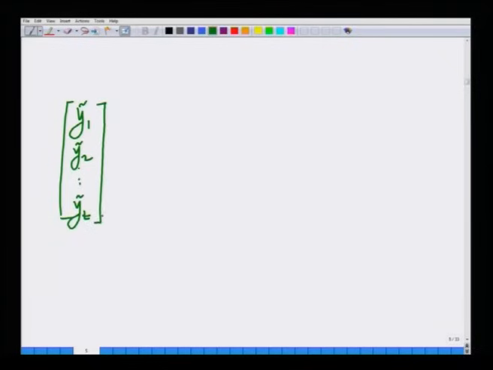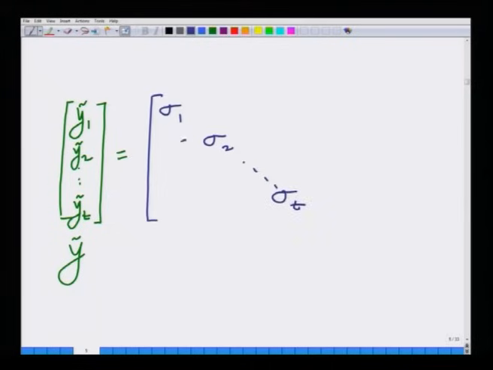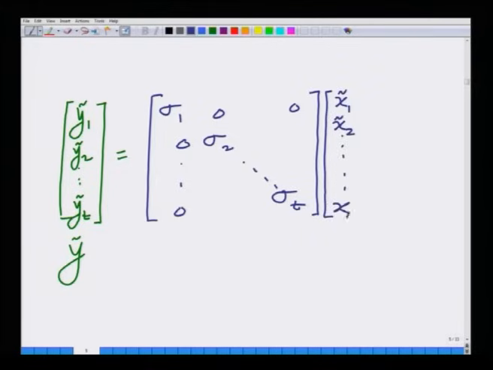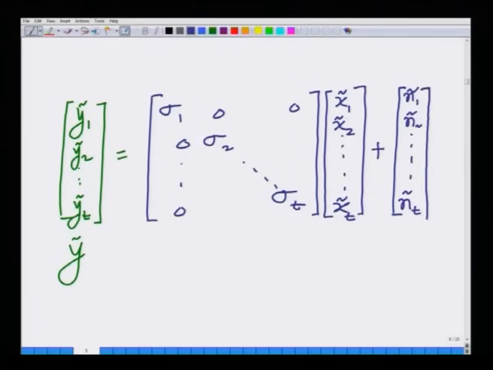You can verify that the vector y tilde of dimension t is nothing but the diagonal matrix with sigma 1, sigma 2, up to sigma t, times x 1 tilde, x 2 tilde, so on up to x t tilde, plus n 1 tilde, n 2 tilde, so on up to n t tilde.